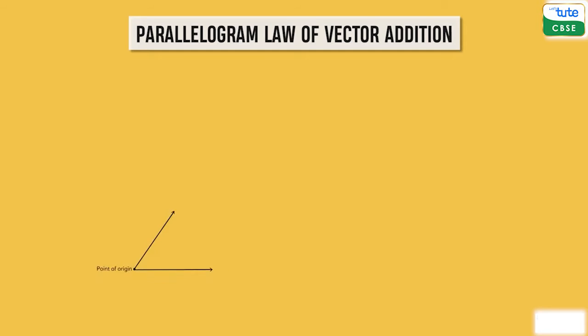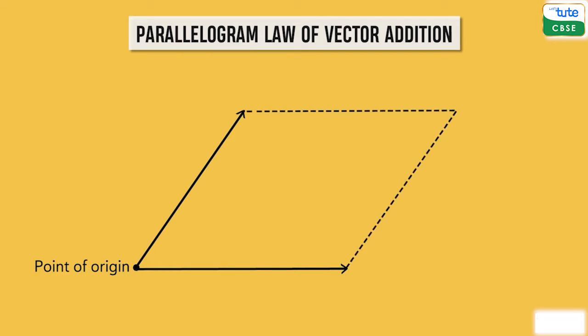When you have two vectors originating from the same point, or co-initial vectors, we can make a parallelogram using these vectors like this. A parallelogram is a four-sided shape where the opposite sides are equal and parallel to each other. This symbol is the Greek letter theta. It represents the angle between the two vectors.